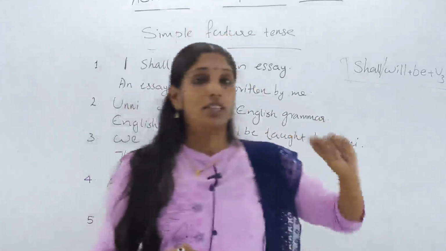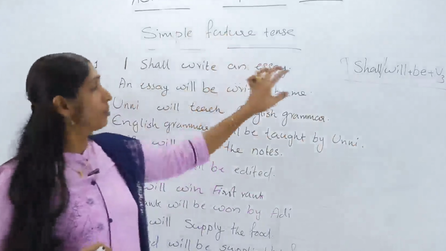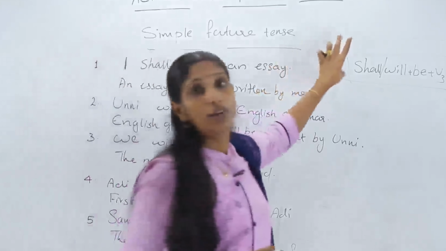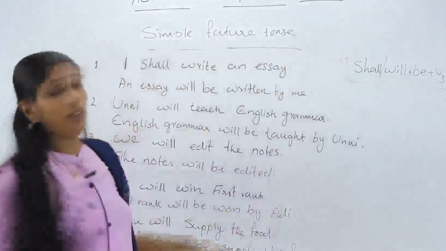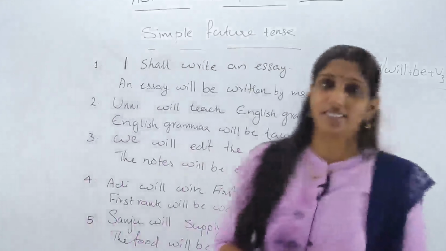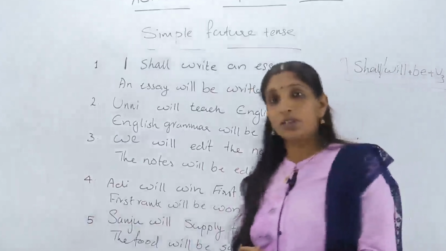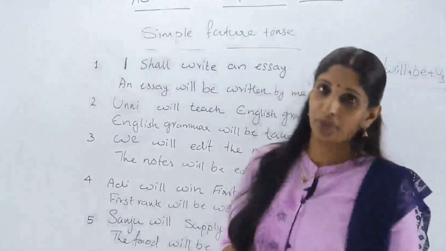Other future perfect tense also has passive voice. That is not much important. So, you have to focus mainly this simple future tense. Hope all of you understood this session and prepare well. Practice more questions. Thank you.